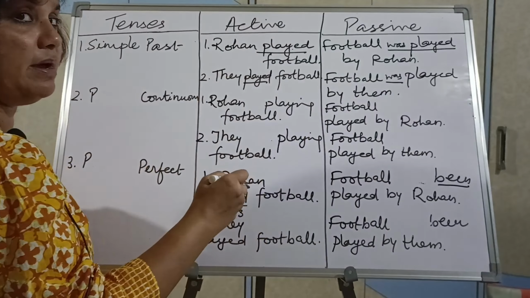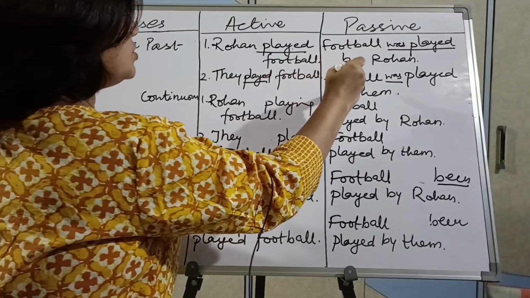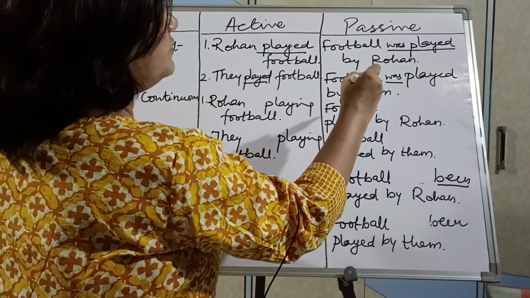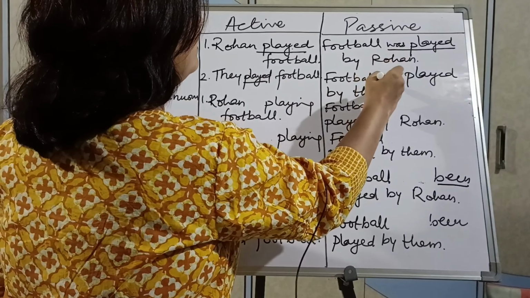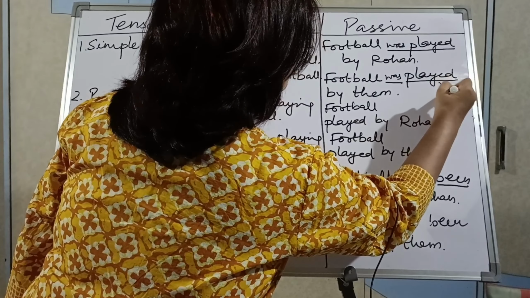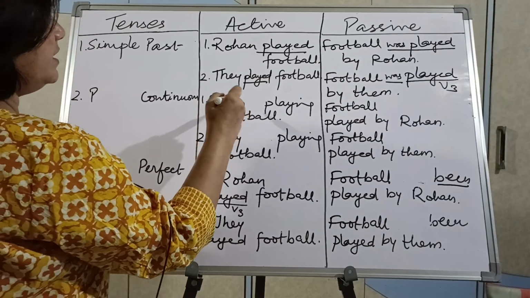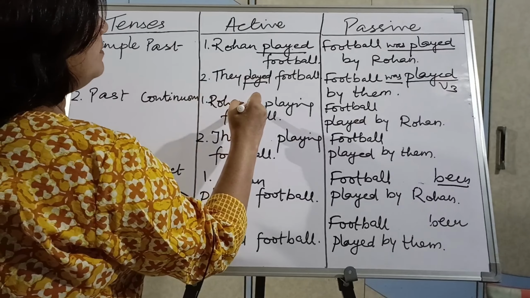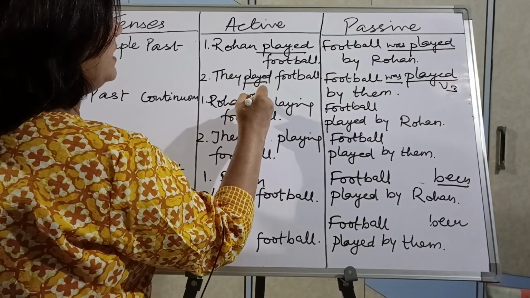You see, tense is the same everywhere. This is also simple past. This is again simple past. But the only change in passive voice is that the helping verb of simple past will come along with the third form of verb. Okay, so in past continuous tense it will become Rohan was playing football.